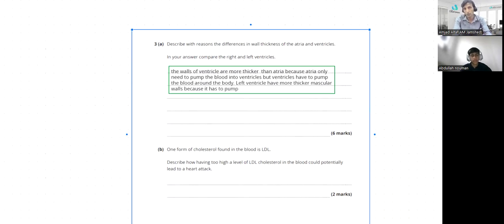However, in case of the left ventricle, its function is a bit complex because it has to pump that blood out of the heart and throughout the body. That's the main challenge for the left ventricle. So that's why its wall must be even thicker as compared to the right one. Getting it, Abdullah? Yes. Okay, great.